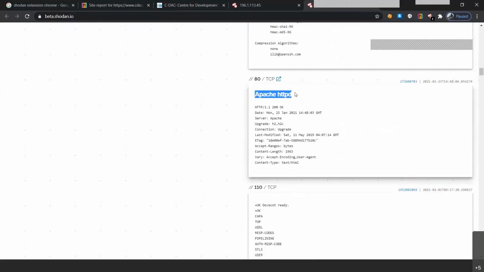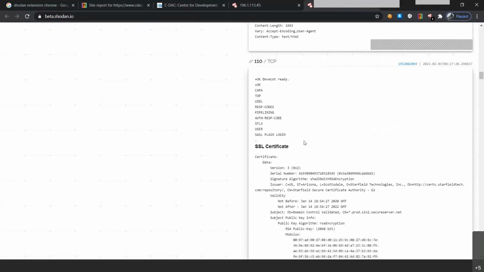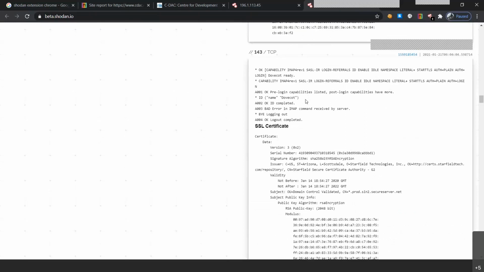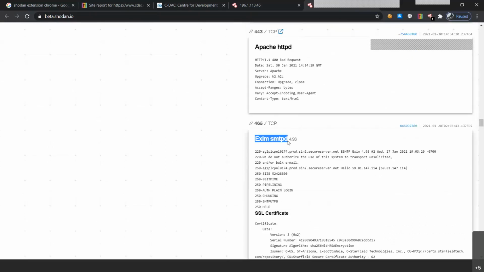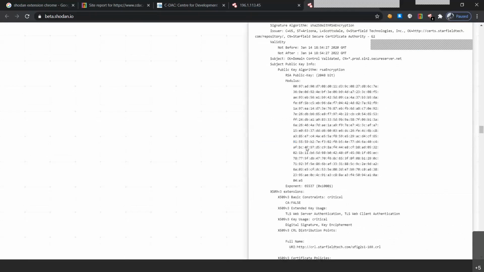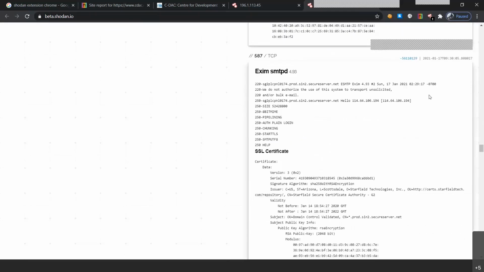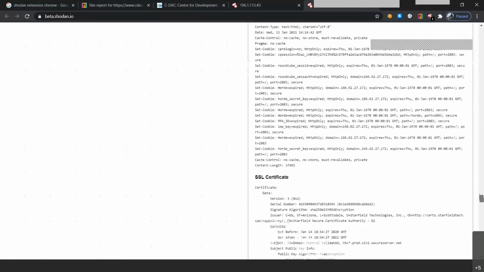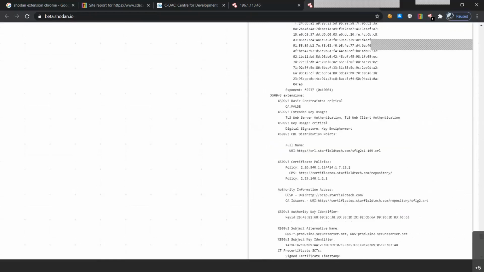We've got the Apache HTTPD service also available on this website, which has been seen by Shodan. And you can see one more thing, we got the server Apache, the application name, and we got the version. Okay, so nothing much, but we still got some of the information. Let's go downward. We got port 143 still open. We got Exim also, along with the version. So we are getting a lot of responses from this website, and we are able to get a lot of information just by looking at this Shodan report.